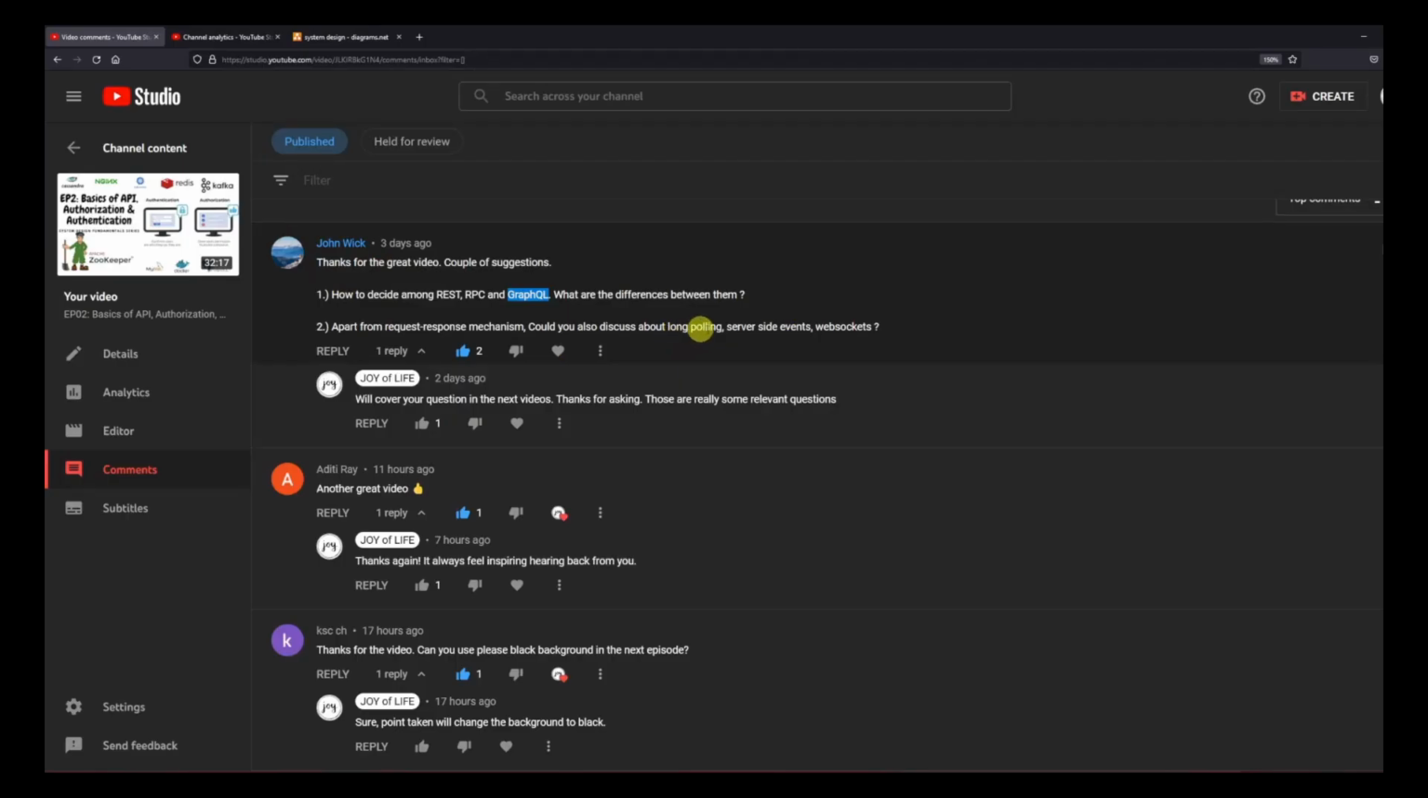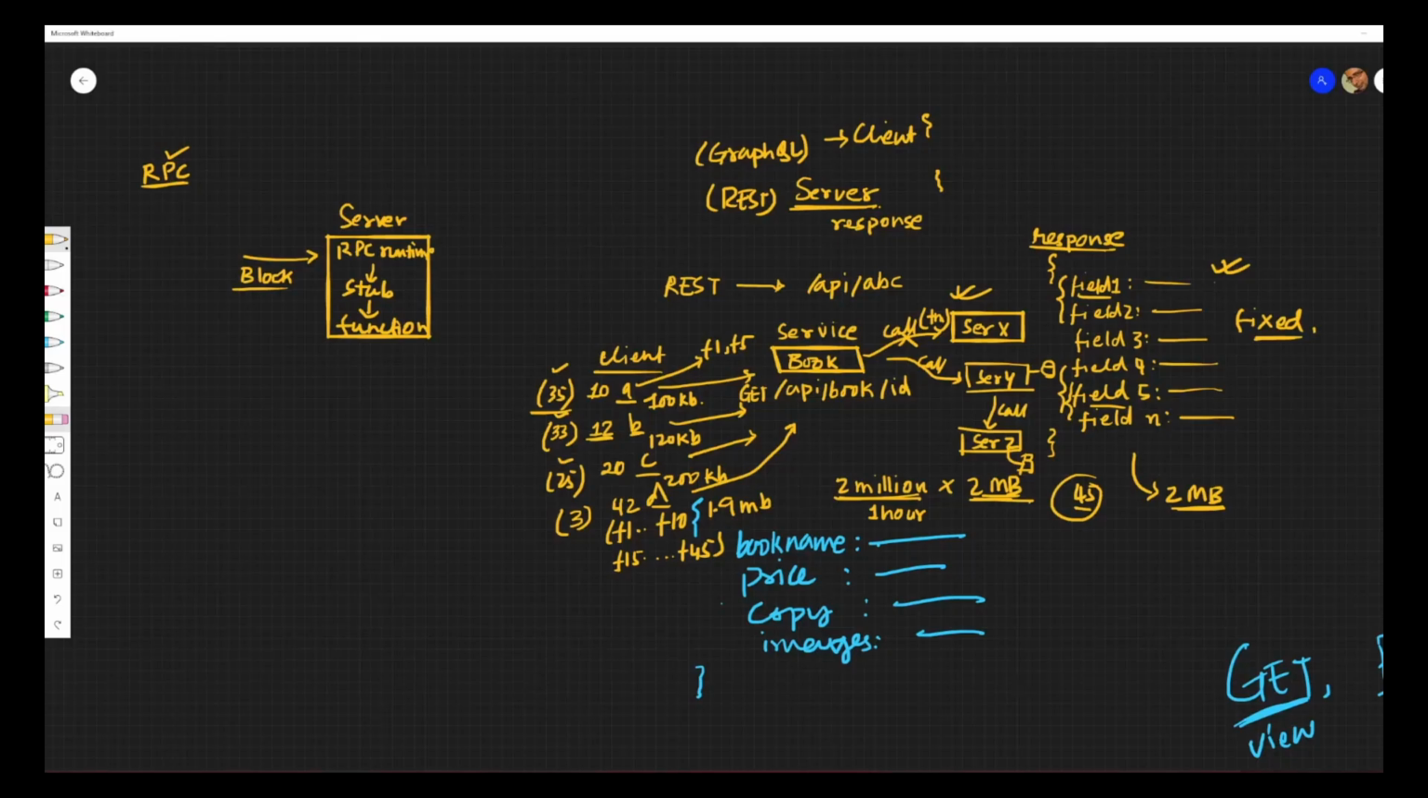Next, you asked me about long polling, server-sent events, and WebSockets. These are pretty big things, so I'll just touch upon them. So let's understand what polling is. Let's say I have a client UI over here, and I need to show a message that you have new messages or something like that, the way we see in, let's say, LinkedIn. And we have the server at the back.